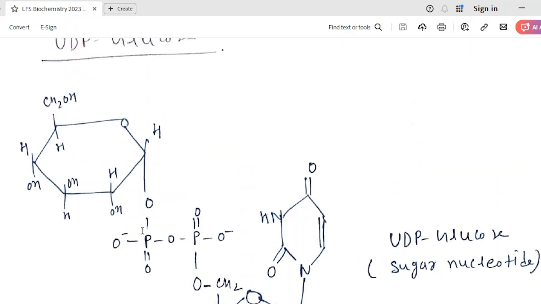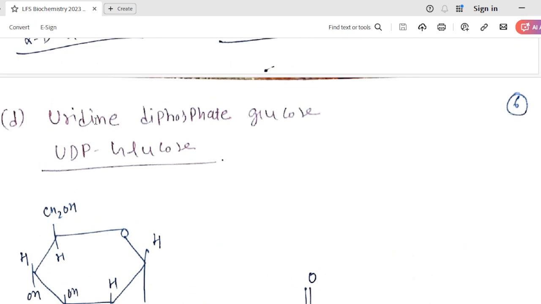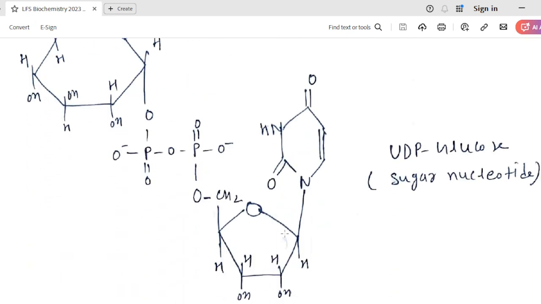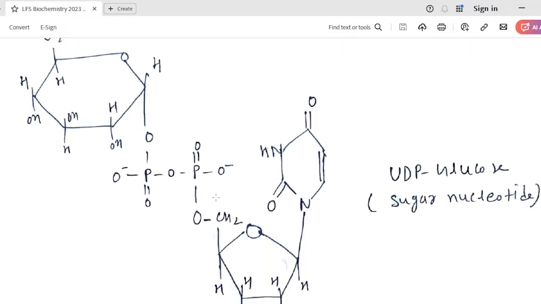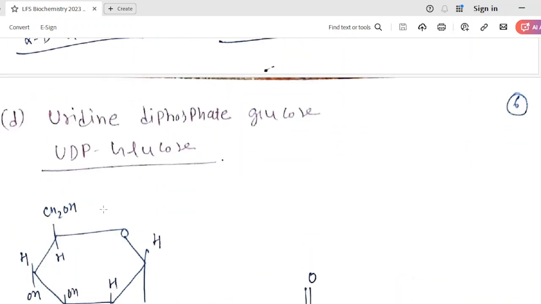This is the glucose, then add two phosphate molecules because it is diphosphate. Then add one sugar molecule and one nitrogenous base, and it will form UDP-glucose. So this is a complex structure. It is not easy to draw, but I think this was the complex question.